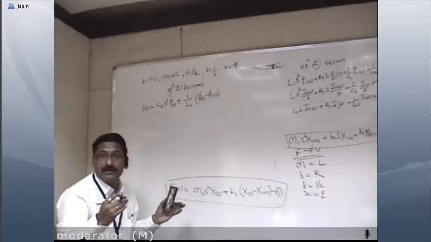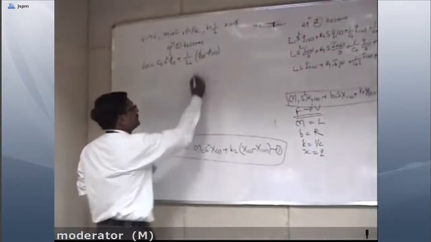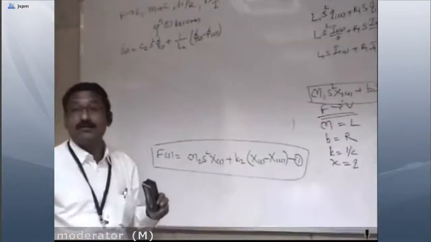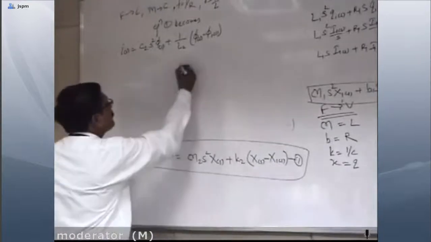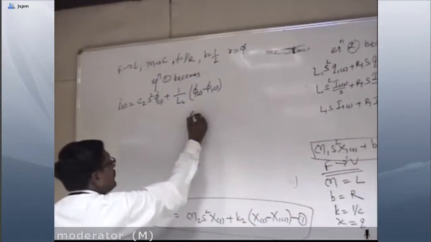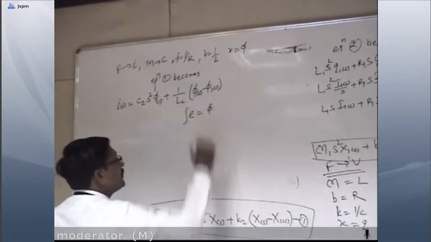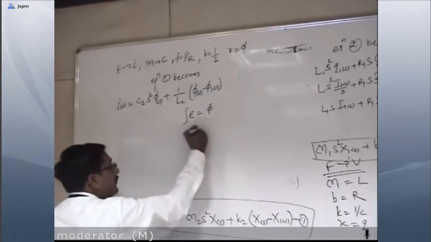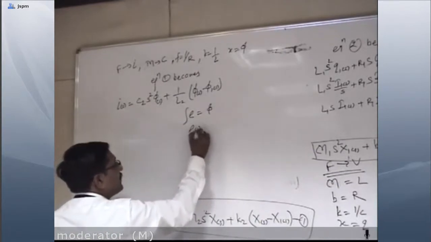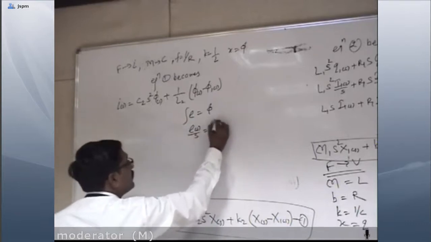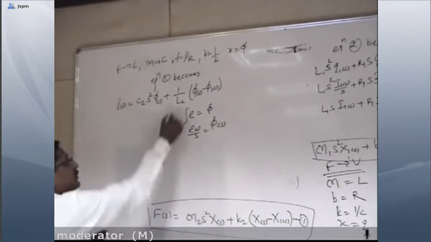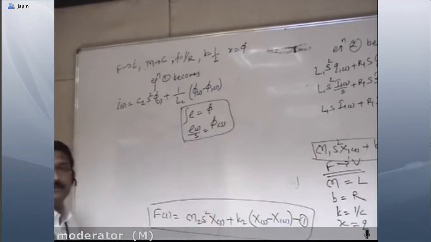Voltage is equal to rate of change of flux. Means integration of E is equal to phi. So if I take its Laplace, E(S) upon S is equal to phi(S). So we have to substitute this relation over here.